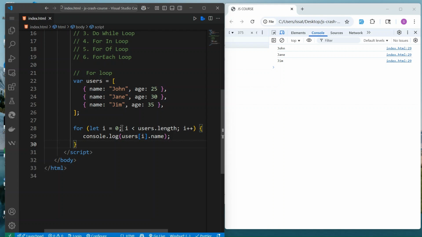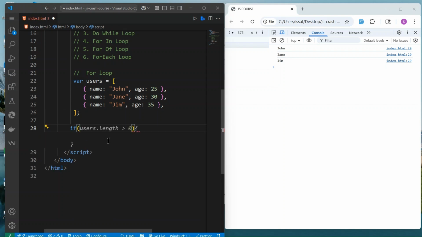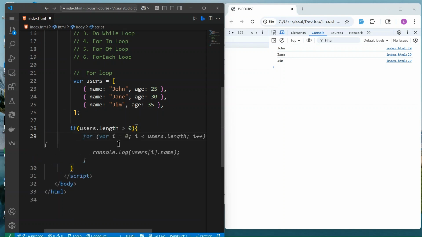So this is the for loop, and we will learn much more about this. In JavaScript, you'll be using this a lot. For example, you can check the number of users, how many users there are, and access them. We can also do a combination of what you have seen so far. We can check if users.length is greater than 0.